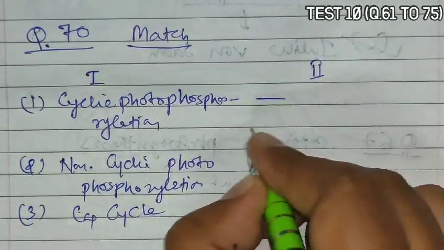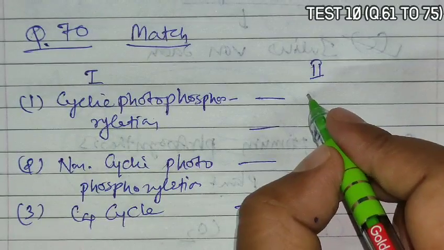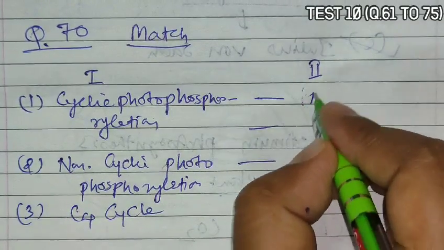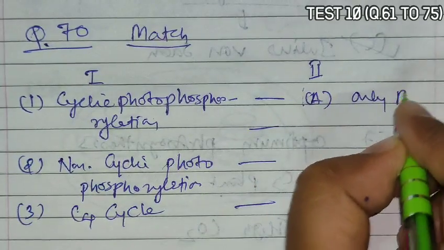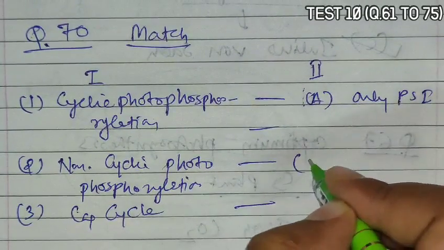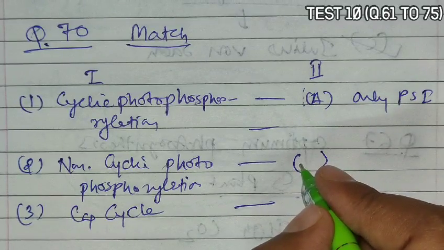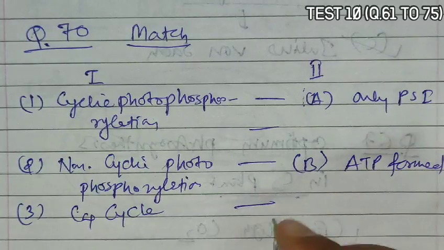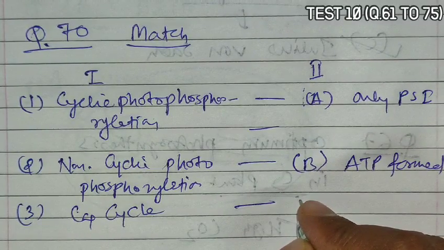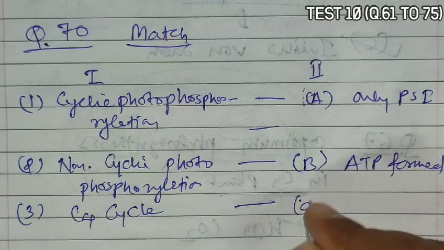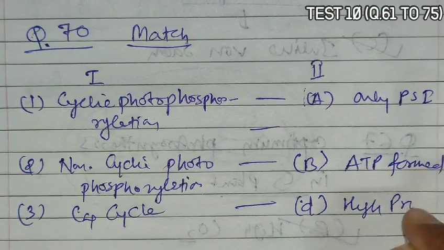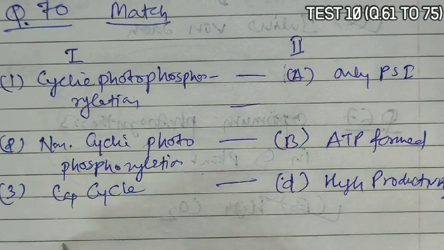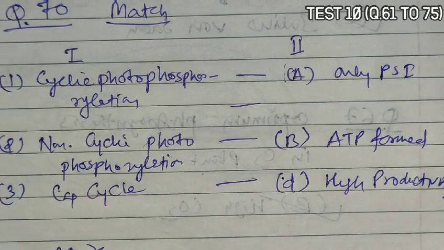Now if we go on matching with column 2, cyclic photophosphorylation matches with A, that is only PS1 is involved. Non-cyclic photophosphorylation matches with B, that is ATP formation. Yes, in non-cyclic photophosphorylation ATP formation occurs, and C4 cycle matches with D, that is high productivity. So according to this match, option A becomes the correct answer.